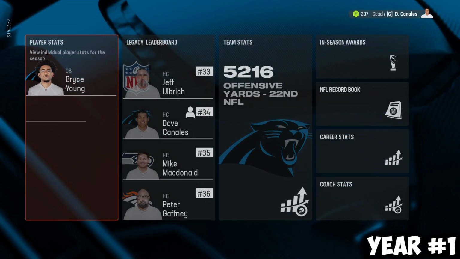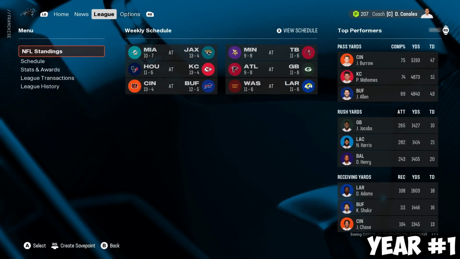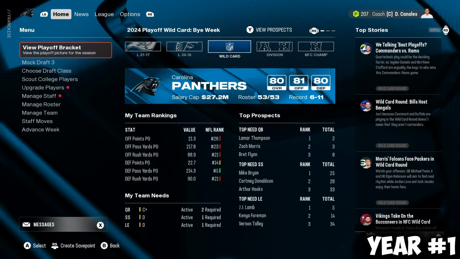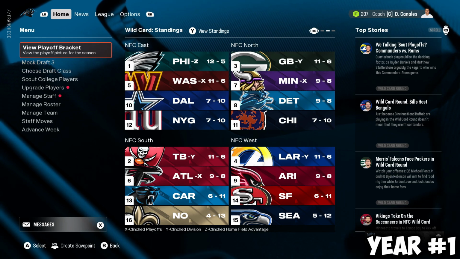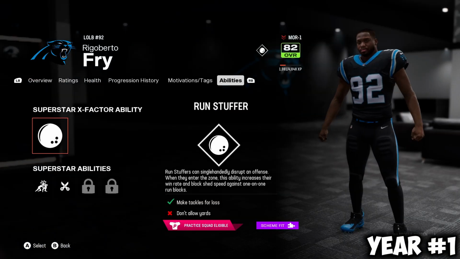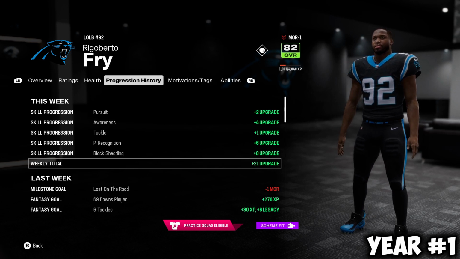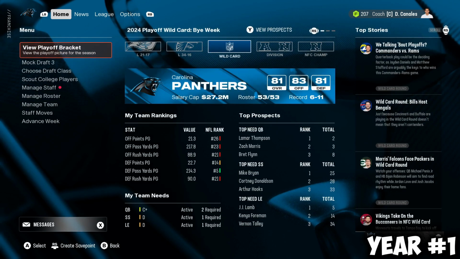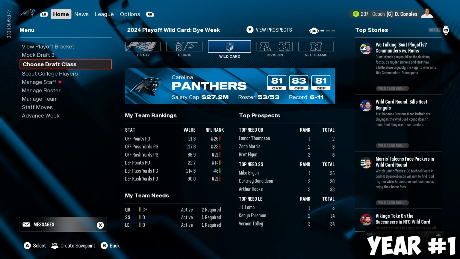I'm not touching any of this, and I won't be able to switch teams, so we're going to have to look around at what team he's on every season. This is what the playoff bracket is looking like, and we were 4th in the division, 3rd in the division, actually. It's pretty weak, the NFC South here: Panthers, Falcons, Bucs, Saints. He's 82 overall at the end of the season, which is not terrible, minus the 1 morale, so he's actually an 83. Still got a ton of time for Rigoberto Fry to develop, but 83 at the end of the season is 4 overalls higher, I'm pretty sure, than what we started out with, which is really good.